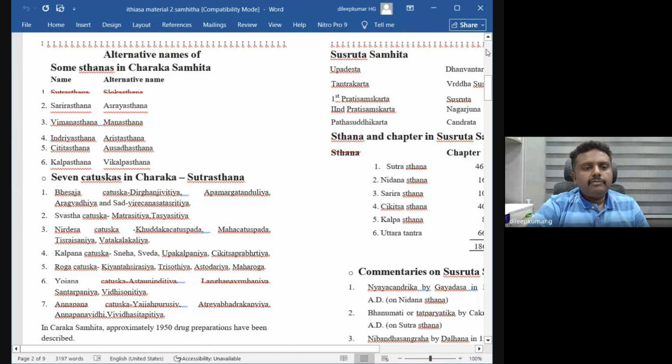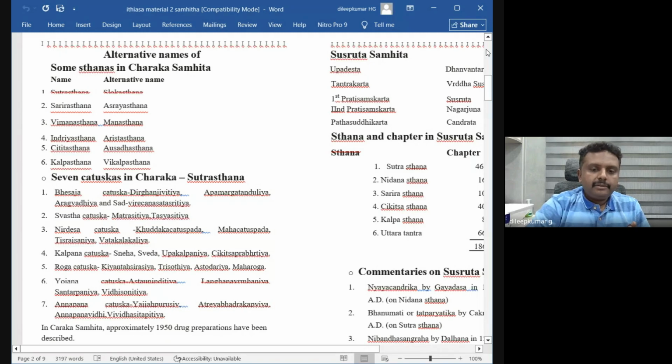The second 4 chapters are Swastha Chatushka. Third is Nirdesha. Fourth is Kalpana. Fifth is Roga Chatushka. Sixth is Yojana. Seventh is Annapana. The last is Dvaya. The last 2 chapters he has not compounded, just left as they are.